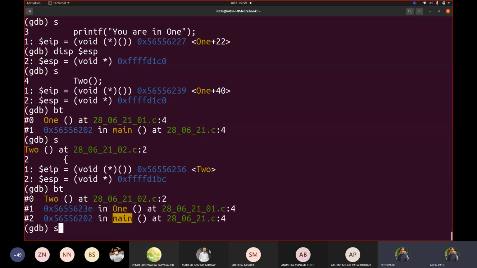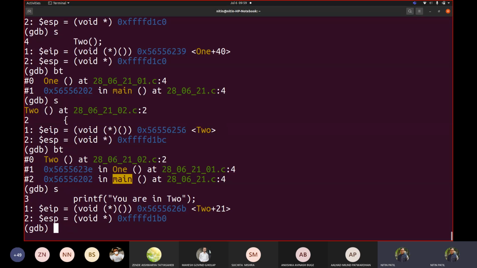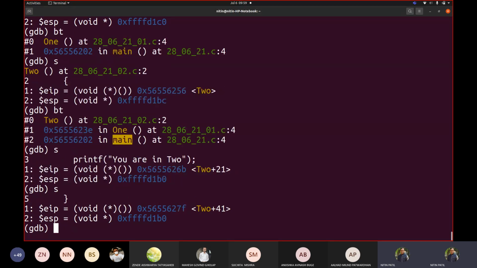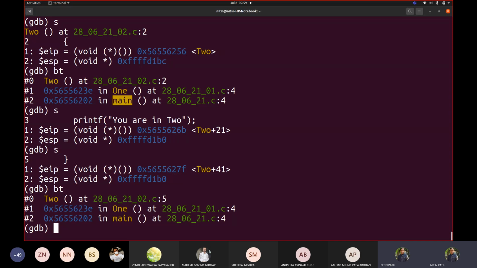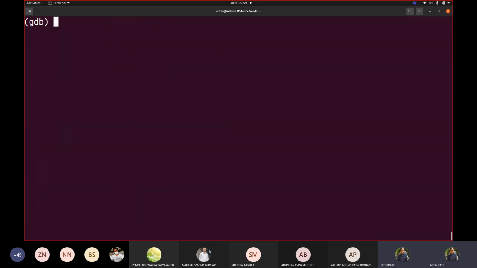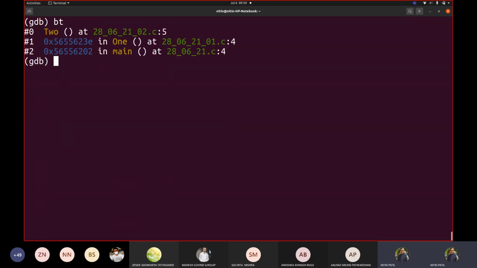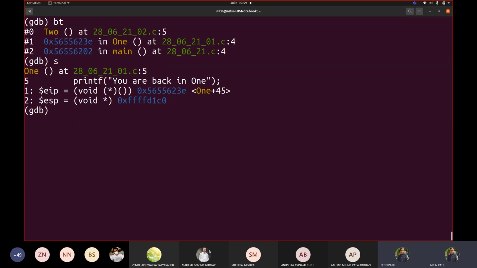Let us move further. So we are executing 2. So we are printing that 2. You are in 2. So this is printed. Okay. Now if I see, I can still see 3 stacks. Let us check this. I can see 3 stacks. So if I say step, now you are back to 1. So you are here. Correct. Now your instruction pointer also came back here. Earlier it was with 2.